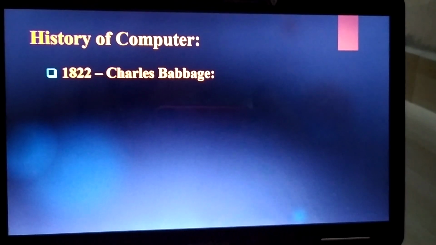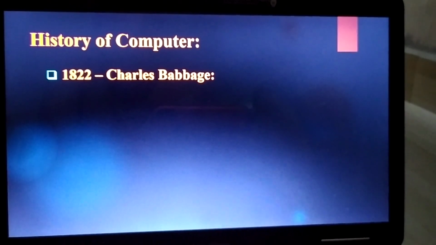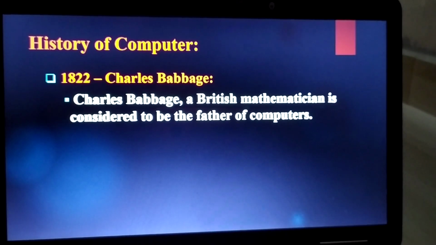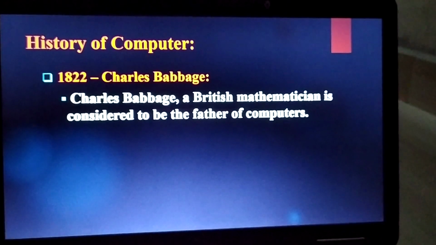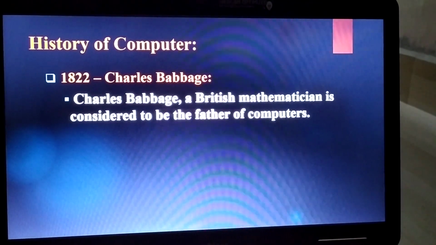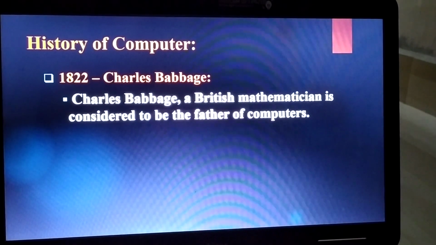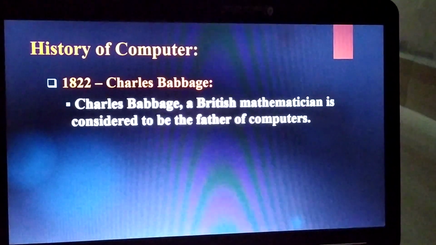Now, next one is Charles Babbage. So, who is Charles Babbage? Charles Babbage, a British mathematician, is considered to be the father of computers.